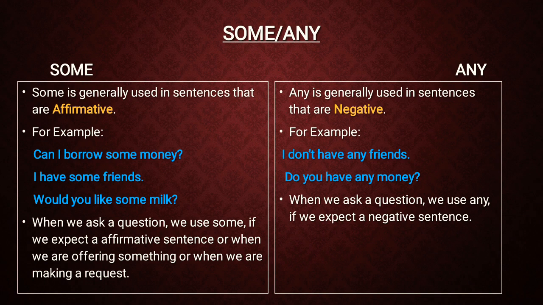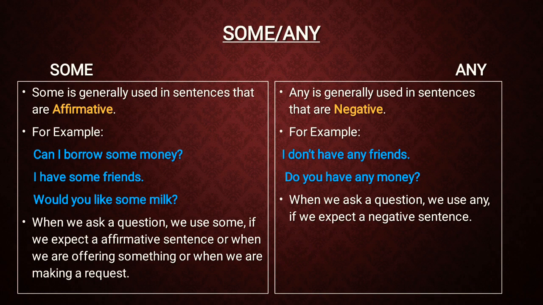Any. Any is generally used in sentences that are negative. For example, I don't have any friends. Do you have any money? Now, when we ask a question, we use any if we expect a negative sentence.